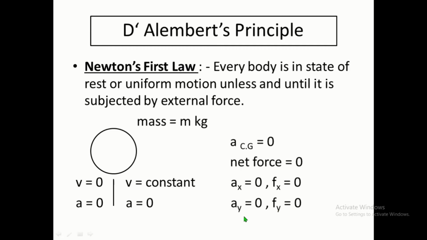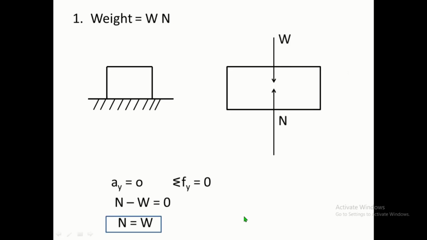So let us see some examples. One application of Newton's first law of motion is, suppose a block of weight W newtons is kept on a floor. It is not moving, so the velocity in the y direction is 0, and therefore acceleration in the y direction is also 0.